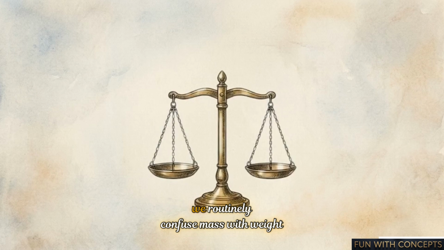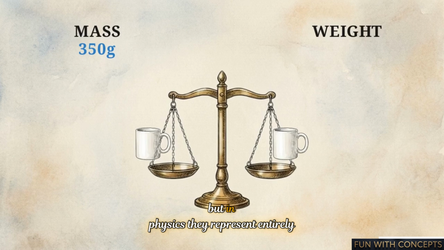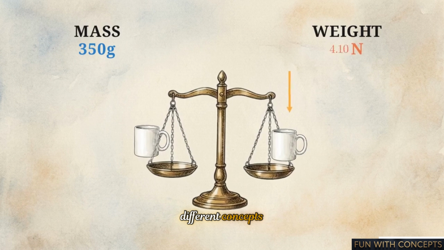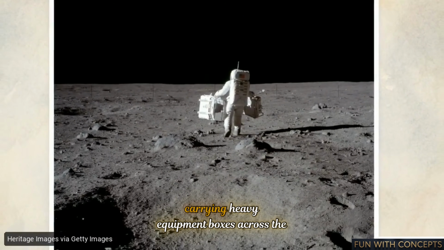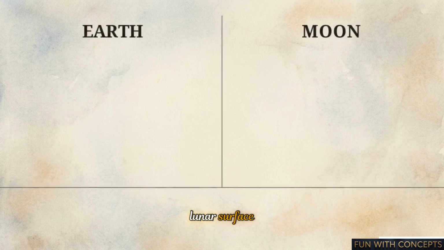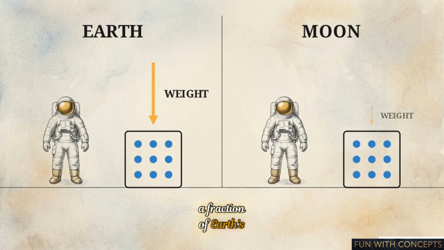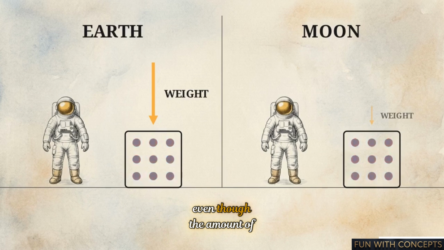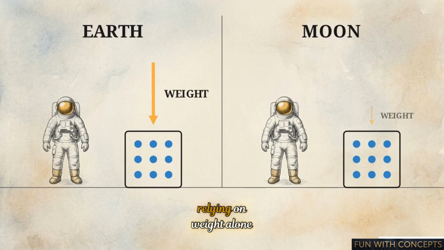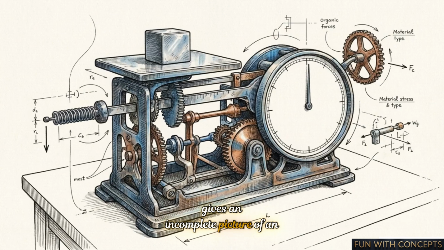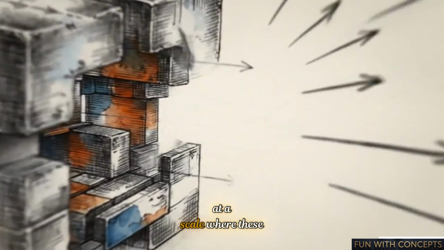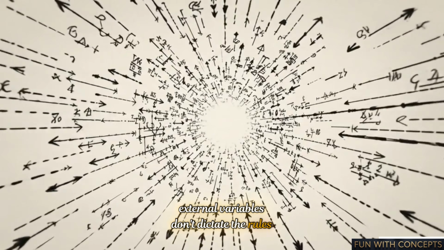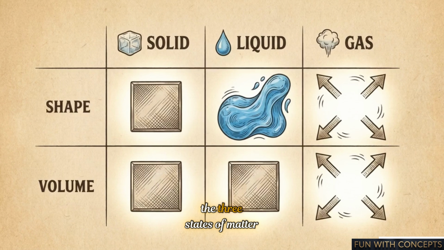exactly the same. We routinely confuse mass with weight, but in physics, they represent entirely different concepts. Weight measures how much gravity pulls on an object's mass. Look at this astronaut carrying heavy equipment boxes across the lunar surface. Because the moon's gravity is a fraction of Earth's, those boxes weigh far less there, even though the amount of matter inside hasn't changed. Relying on weight alone gives an incomplete picture of an object's nature because it changes based on the environment. Understanding the physical reality of matter requires observing it at a scale where these external variables don't dictate the rules. This outlines the rules governing the three states of matter.